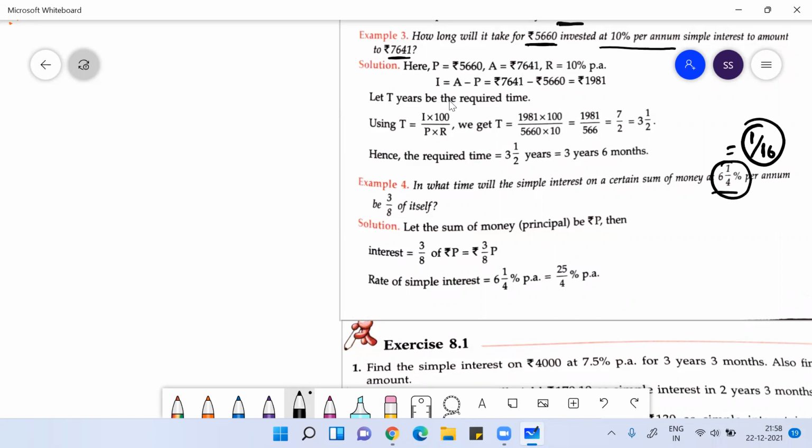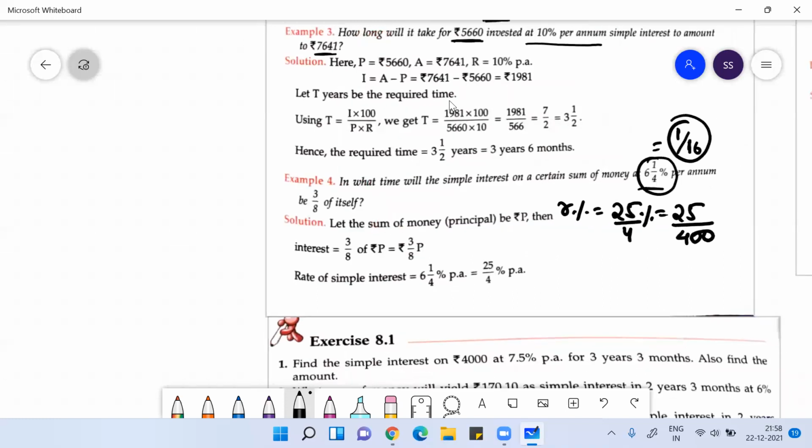So I'll keep this rate of interest as 6 1 by 4, which means 25 by 4%. If I make it simpler, it becomes 25 by 400. If you see 25 by 400, you will get 1 by 16. I wasted another 10-15 seconds to get the same thing. I hope you know the 5 table, 25 table, whichever you apply, you'll get R is equal to 1 by 16.